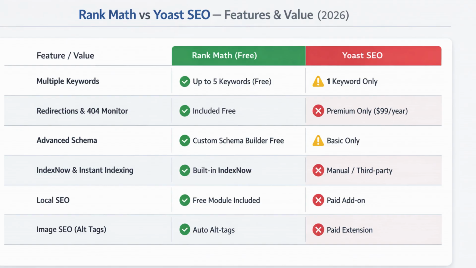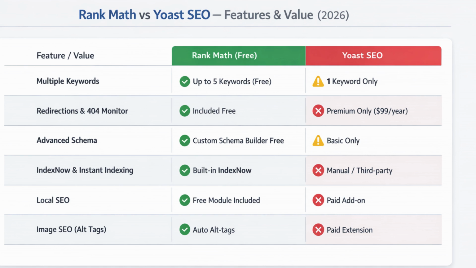Now, let's look at the bang for your buck. Look at this table on your screen. 1. Multiple keywords. In 2026, one keyword isn't enough. Rank Math lets you optimize for up to 5 keywords for free, while Yoast Free limits you to just 1.